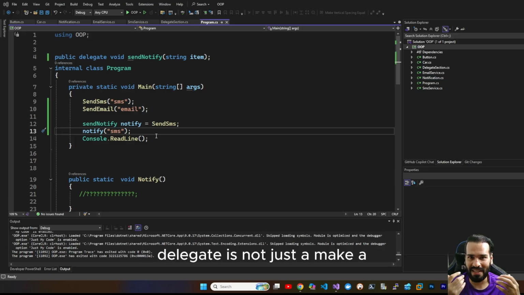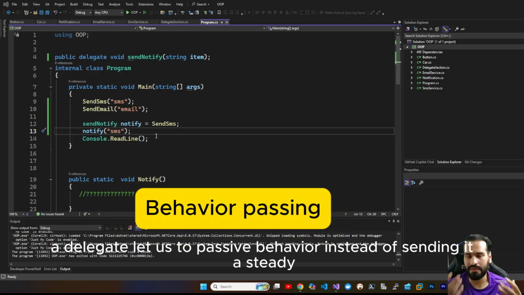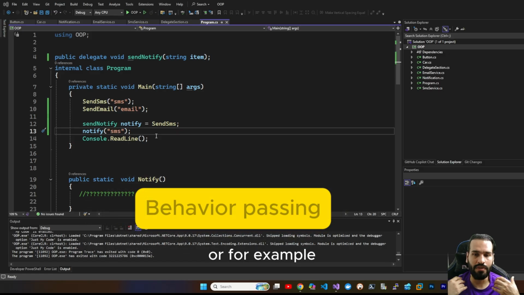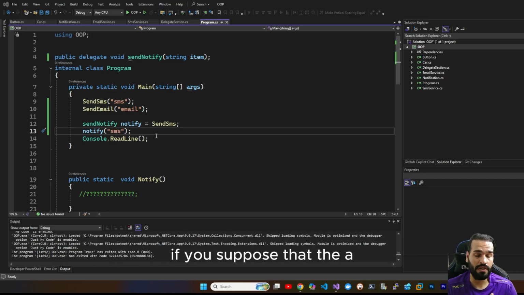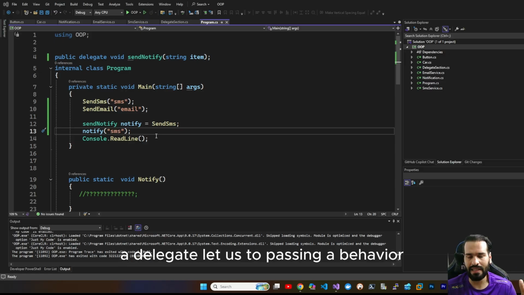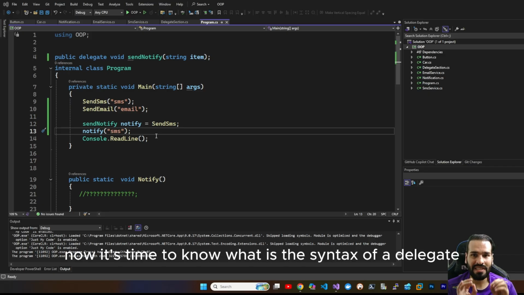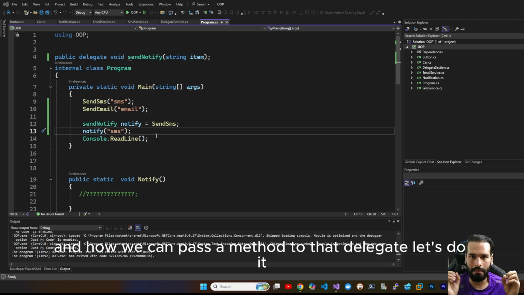A delegate is not just a way to call a method. A delegate lets us pass a behavior. It's completely wrong to think that the task of a delegate is calling a method. A delegate lets us pass a behavior. Now it's time to learn the syntax of a delegate, how we can create a delegate, and how we can pass a method to that delegate. Let's do it.